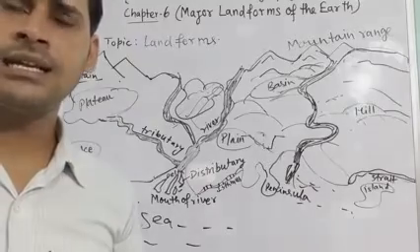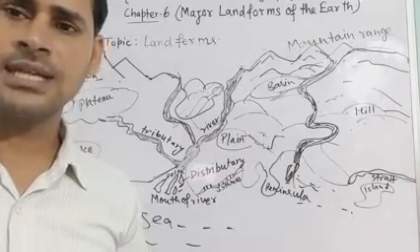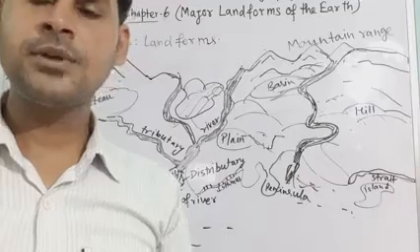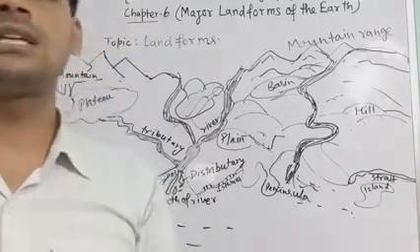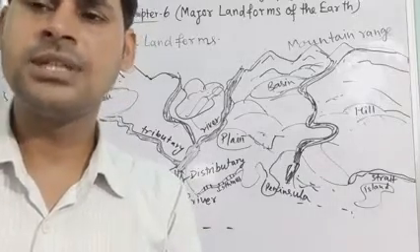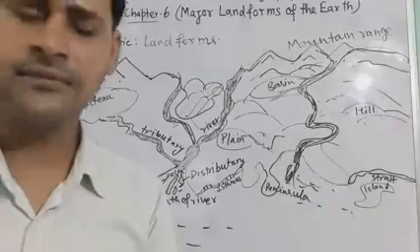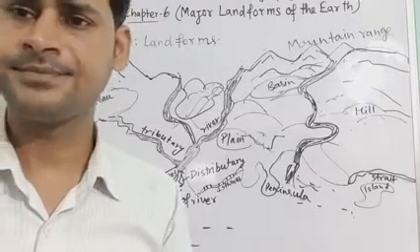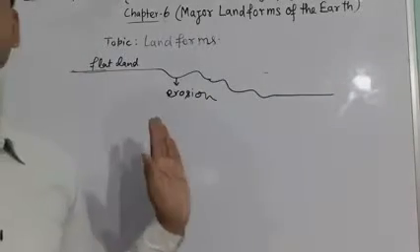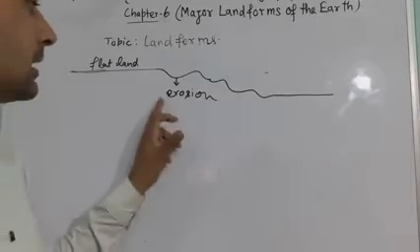Now we will understand what is happening when external processes are taking place. Due to external processes, wearing down and rebuilding of the land surface takes place. In the external process, wearing away of the earth's surface is called erosion.